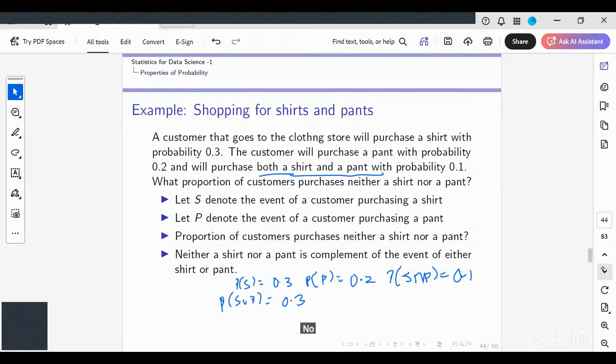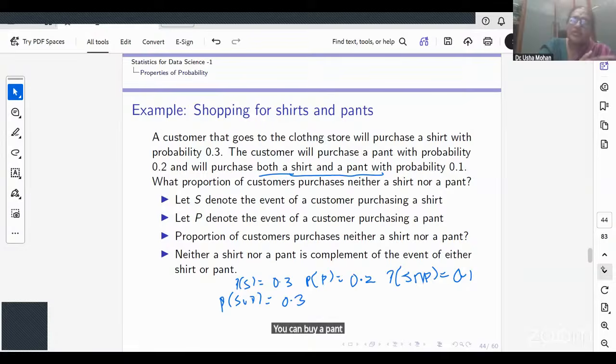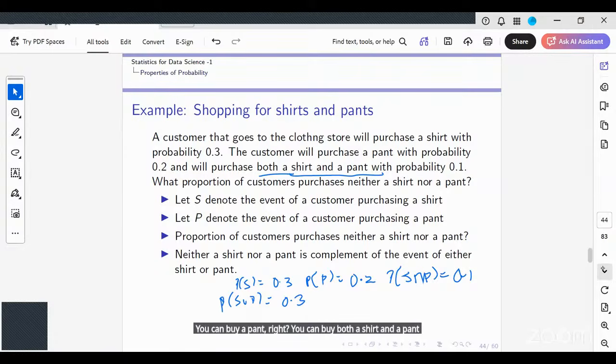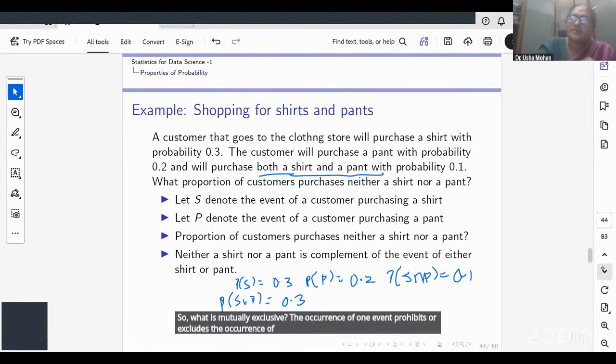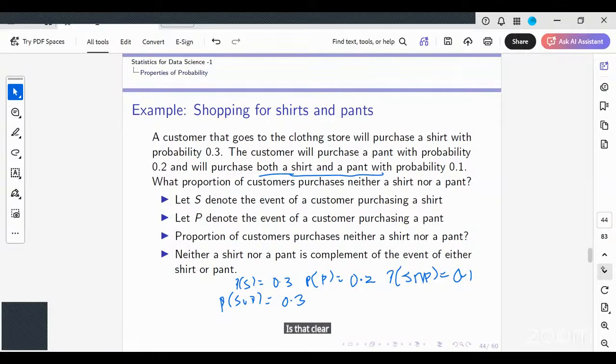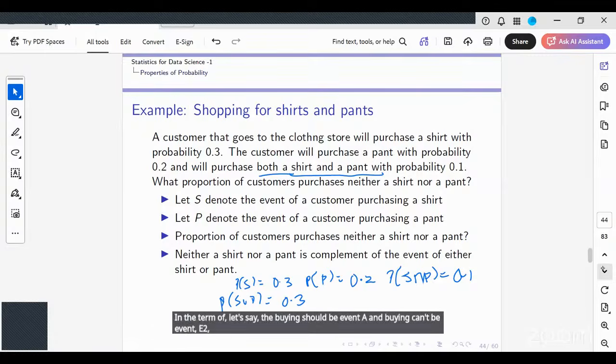No. You can buy a pant, right? Yes, you can buy both a shirt and a pant. So, what is mutually exclusive? The occurrence of one event prohibits or excludes the occurrence of the other. Is that clear? If, let's say, buying a shirt is event E1 and buying a pant is event E2, then E1 intersection E2, how can it be zero?